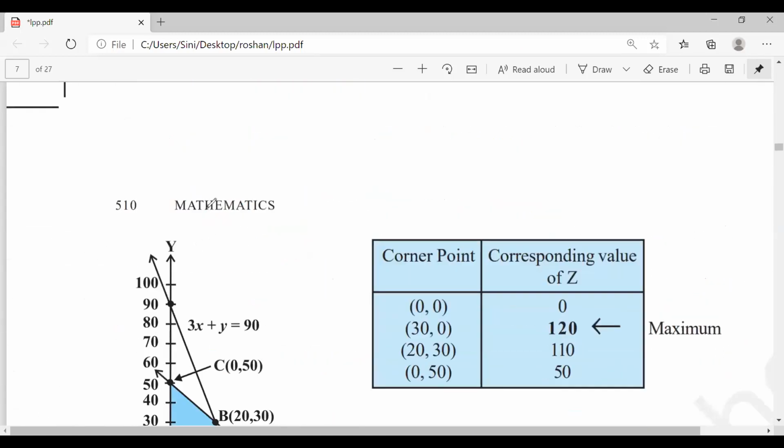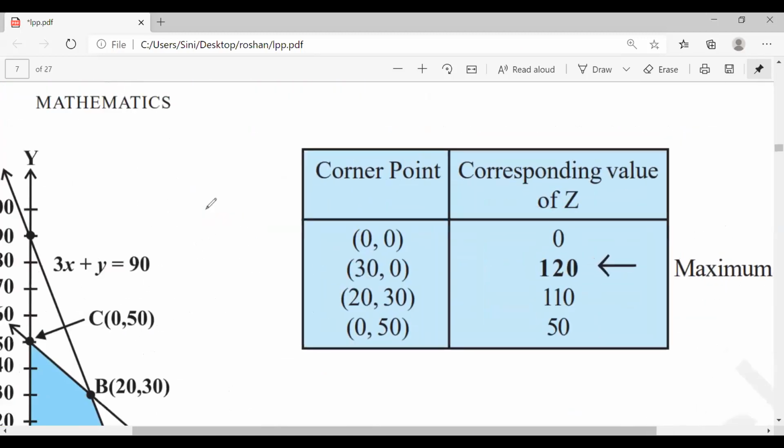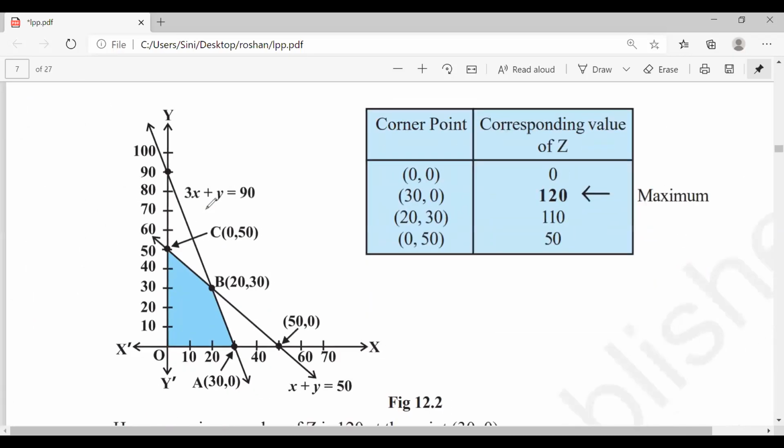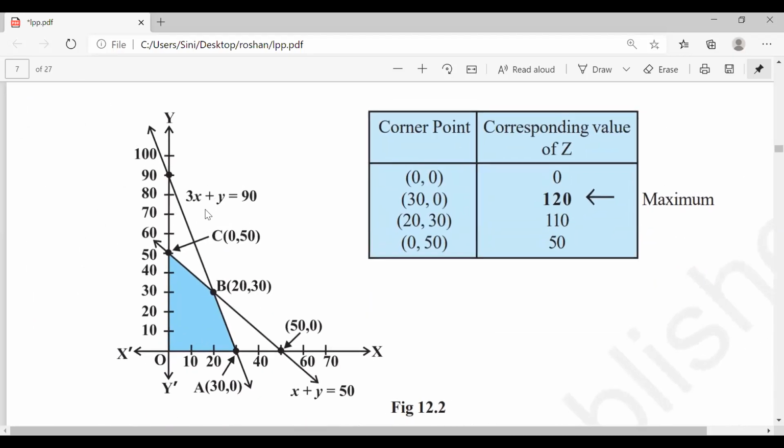So once we get this graph, the values which we got from the graph, this is the actual graph, correct? Neatly drawn than mine. The corner points are 20, 30, this particular thing, and this particular thing. I am putting in the corner points. That's it. Then where do I have to substitute? Z is equal to 4x plus y.